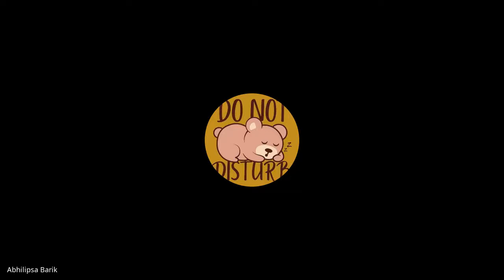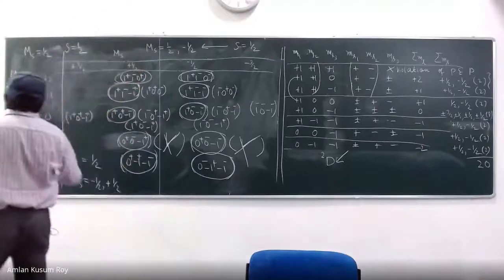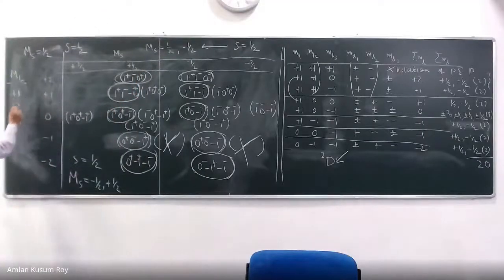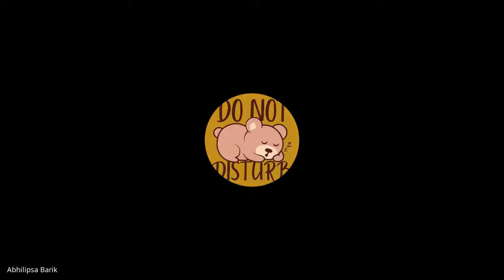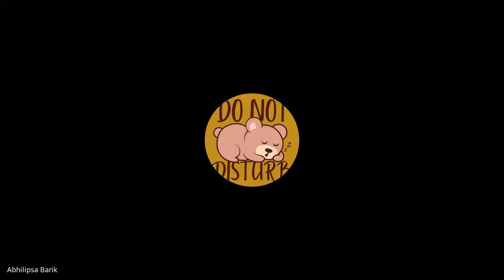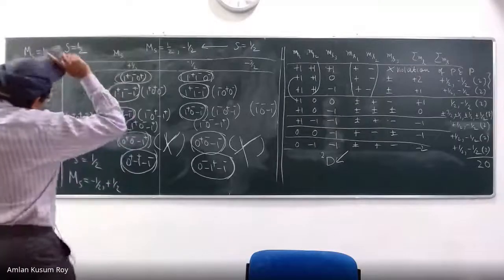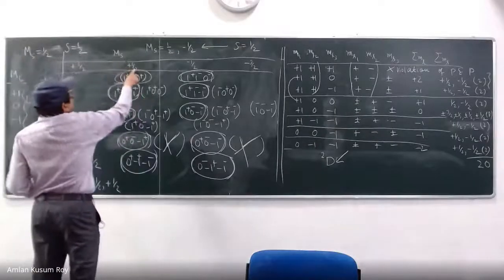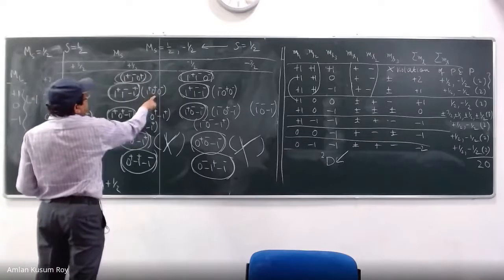Yes, sir. So then what happens? So this gives me root N value, L value of 1. Yes, sir. And then what is the S value? MS value? It is in the plus half. So MS value is plus half.